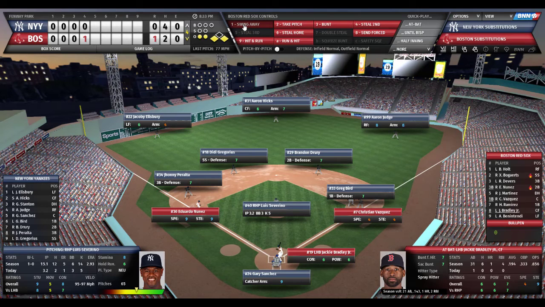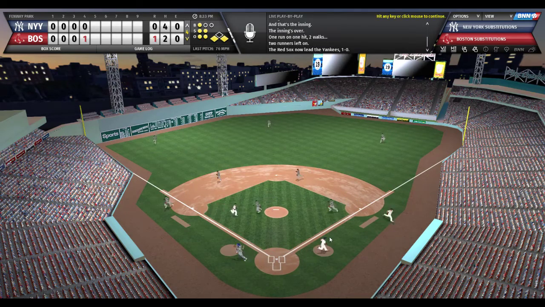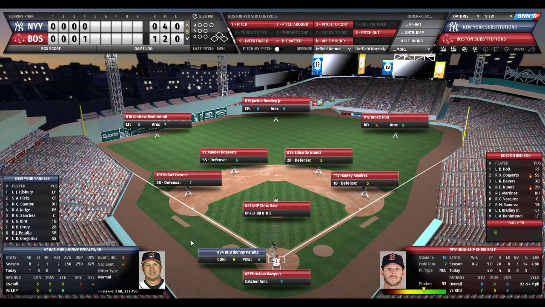Base hit will score Nunez. Severino nods his head. Sanchez sets the target. Severino deals to Bradley. 1-2 count. And Bradley goes down swinging. So the Yankees get out of it cheap. They only give up 1 run on the wild pitch. We go to the top of the 5th, 1-0 Boston.